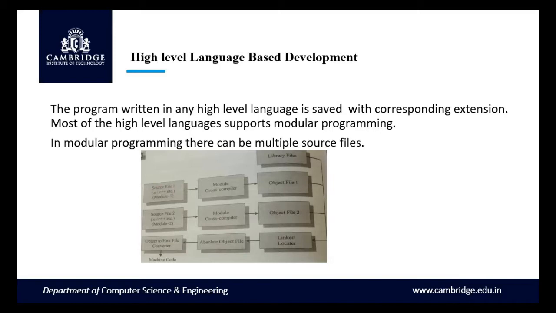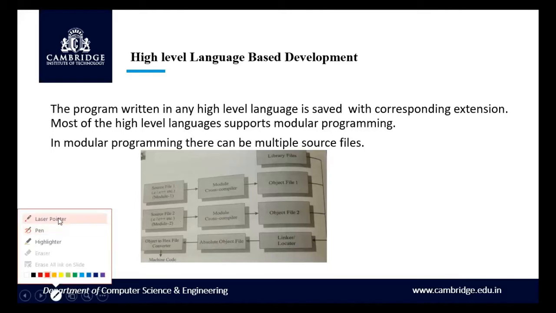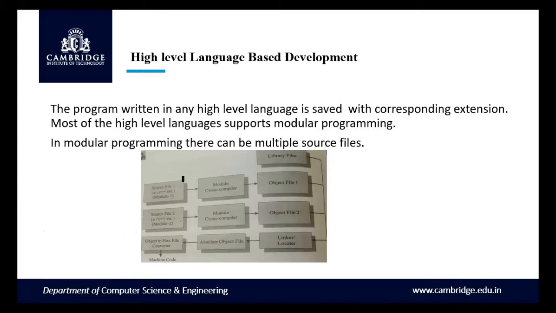So here the high level language based development diagram is given. We have a source file. The source file can be of C or C++ type. Here it is given .c or .c++.